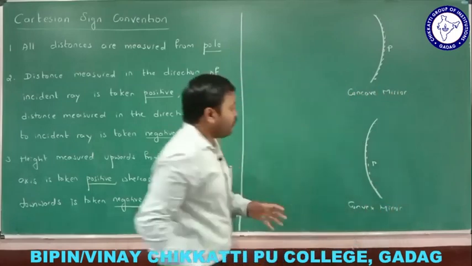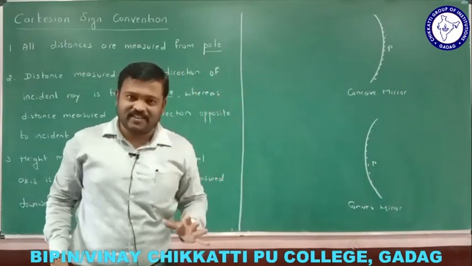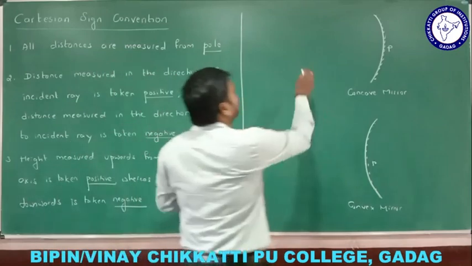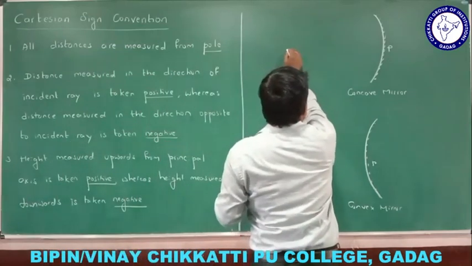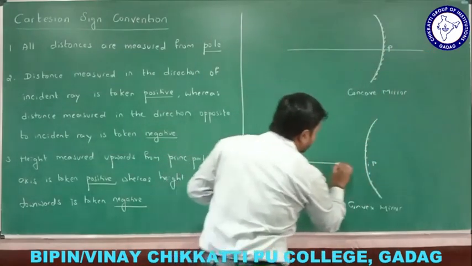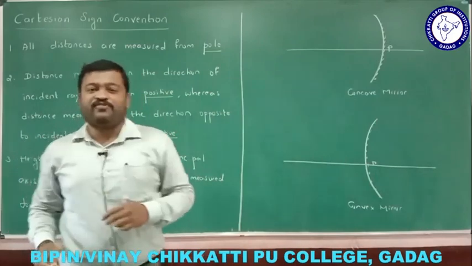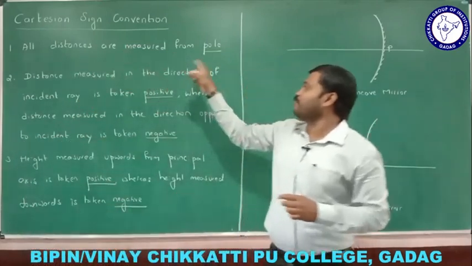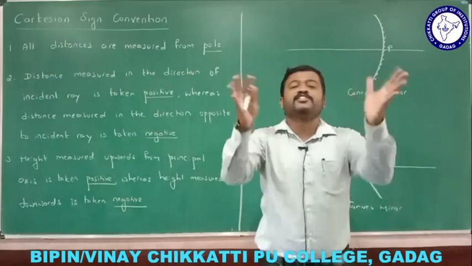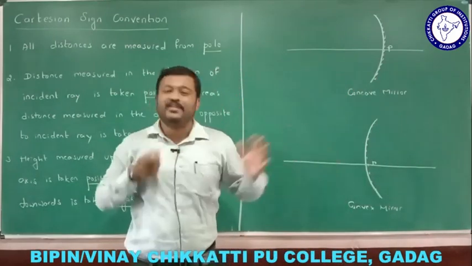Now for these two mirrors, let me draw the principal axis, that is the main axis. The principal axis will always pass through the pole. Here, this is the principal axis, and it passes through the pole. What is the first sign convention? All the distances are measured from the pole. Whatever distance you measure in mirrors, it should be measured from the pole itself.